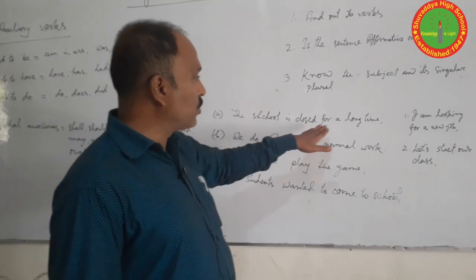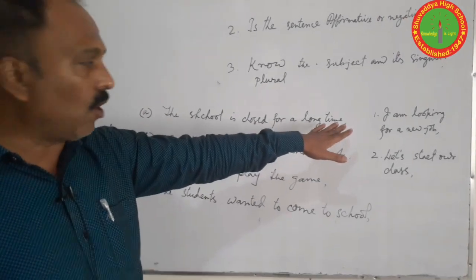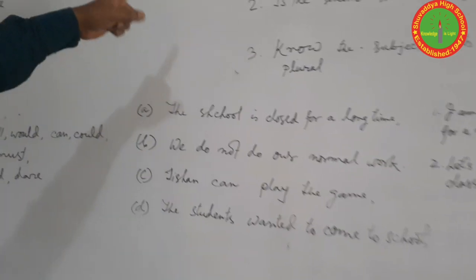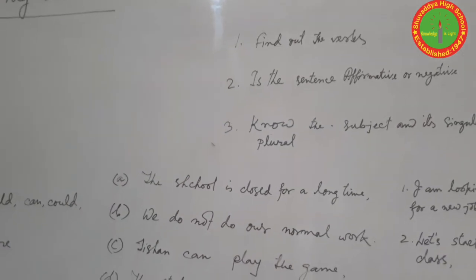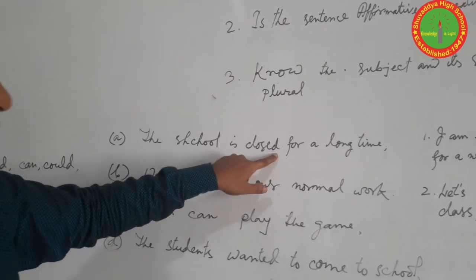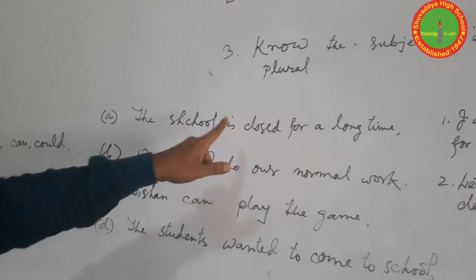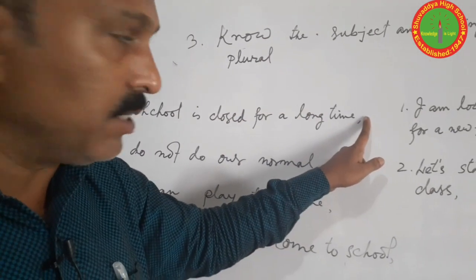The school is closed for a long time. Here, first point, find out the verbs. Where is the verb? Is closed. Is there any auxiliary verb? Oh yes, it is. So you should put it first in your answer.